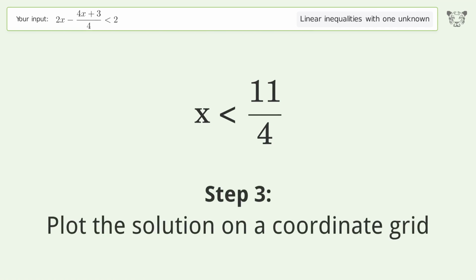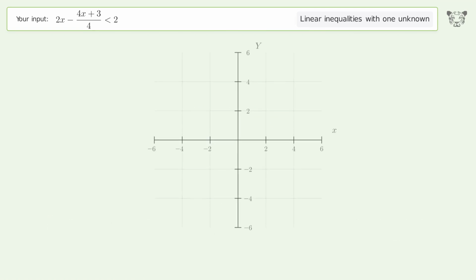Plot the solution on a coordinate grid. And so the final result is x smaller than 11 over 4 smaller than 23 over 4.